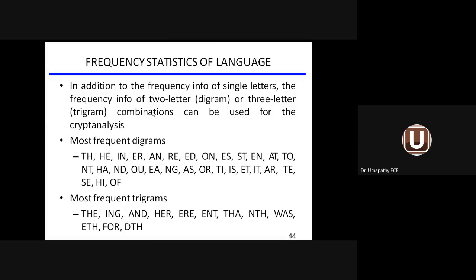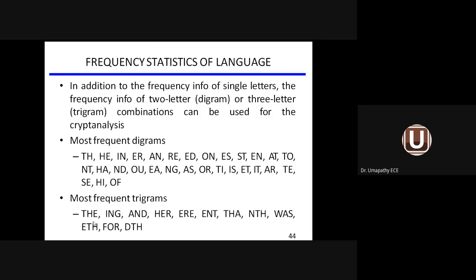Suppose I'm using a 2-letter combination, or a 3-letter combination. What is the frequency of a 2-letter or 3-letter combination in the English language? You can see the 2-letter combinations AN, RE, ON, ES, ST, EN. These are the 2-letter combinations frequently used in the English language. So somebody will be able to tamper with the monoalphabetic information. Trigrams, meaning 3-letter combinations, are also available.